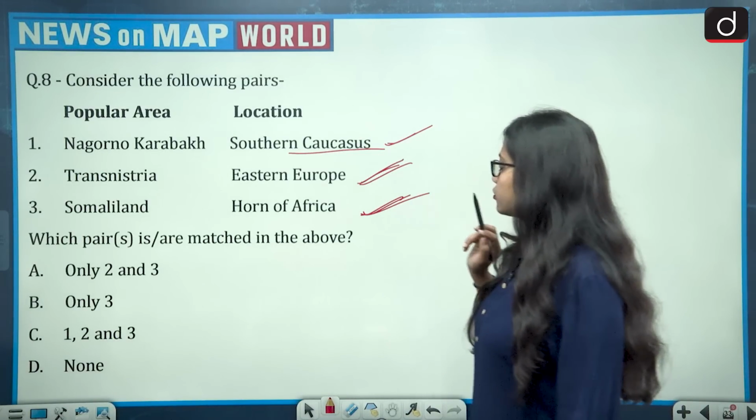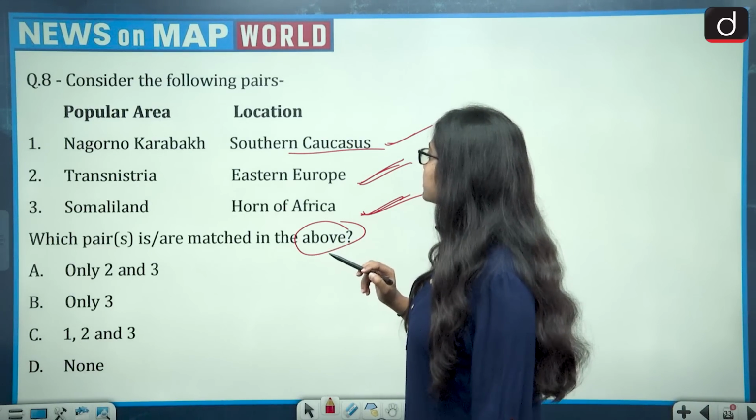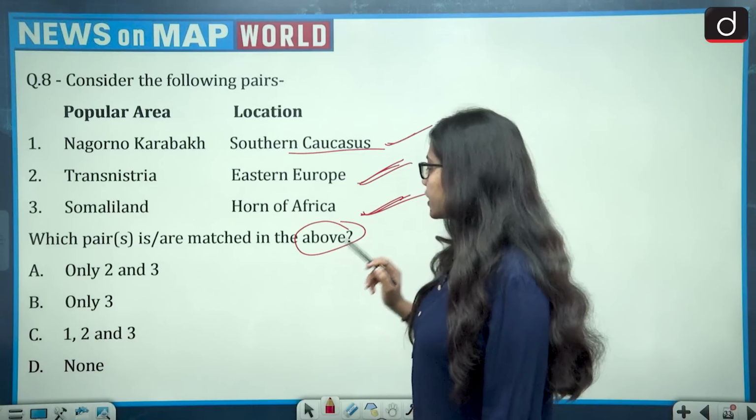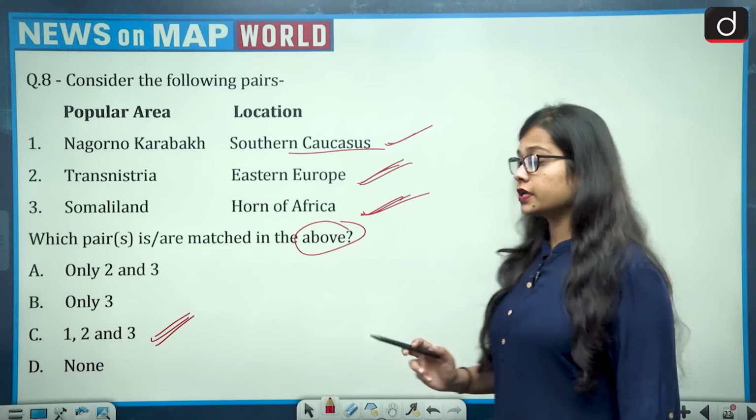The question is asking which pairs are matched in the above. So which are correctly matched? 1, 2 and 3. All 3 are correctly matched. So the correct answer is option C, that is 1, 2 and 3.